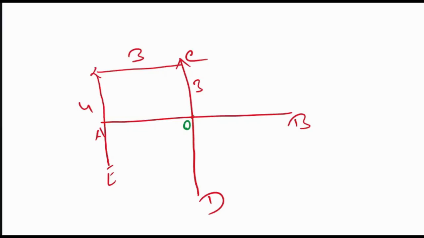As per the question, this particular person needs to come to this particular point again, but he cannot come back by the same route. There are two roads only, right? One is AB and the other one is CD. Now he is at this particular point. So how can he come back to point O? He can come in this particular direction, and then in this direction he can come back to the starting point.